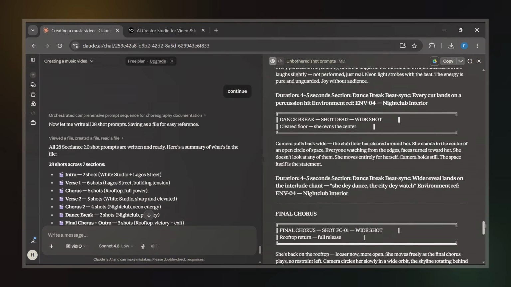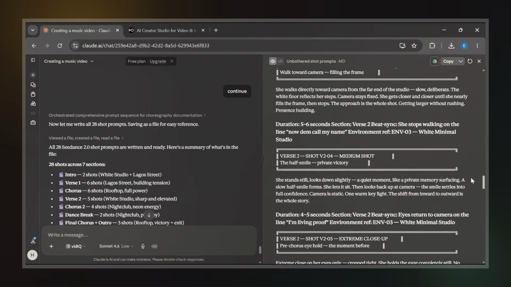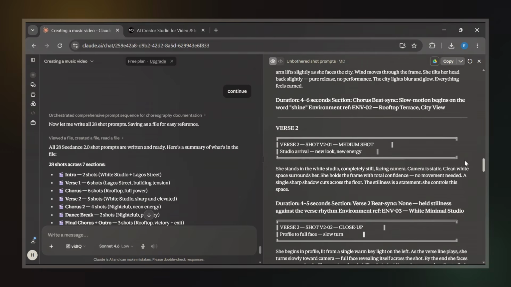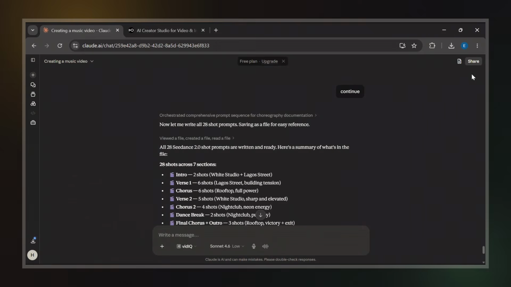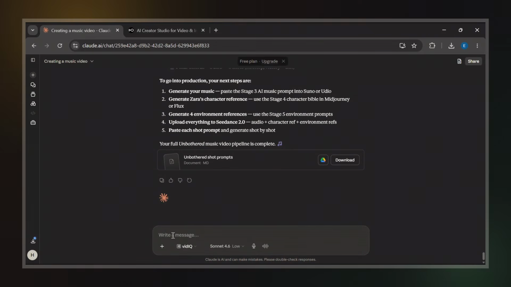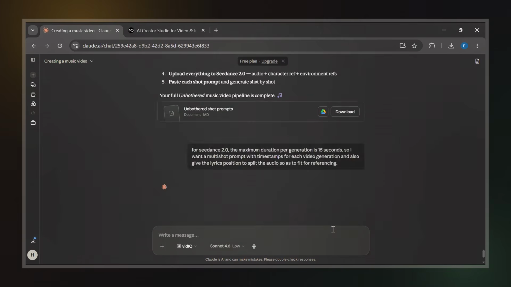Most image to video and text to video generators typically create videos that are around 15 seconds long. Meanwhile, our AI music track is almost 2 minutes long. Because of that, I ask Claude to create multi-shot generation prompts and also tell me exactly where the audio should be split. Basically, we're dividing the music into smaller sections that match the length limits of video generation. Those sections can then be generated individually and assembled later.